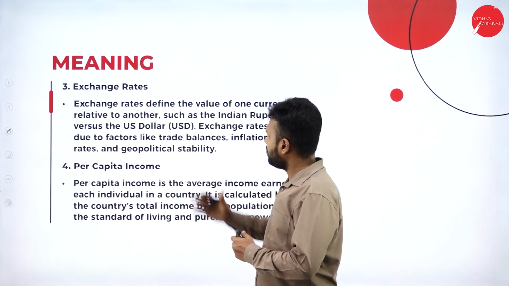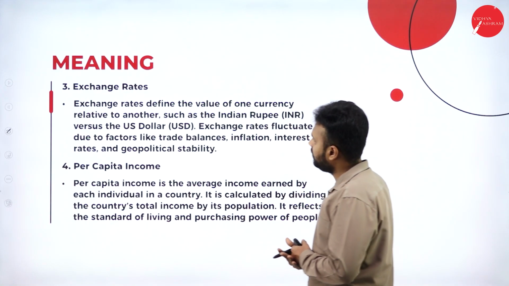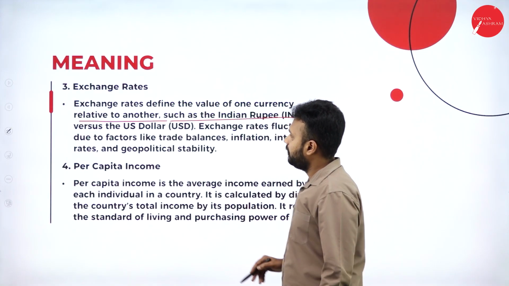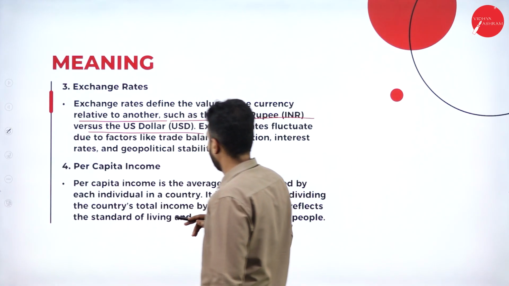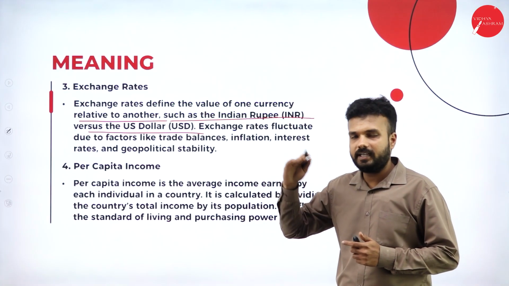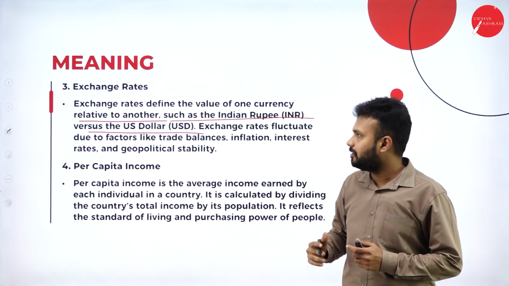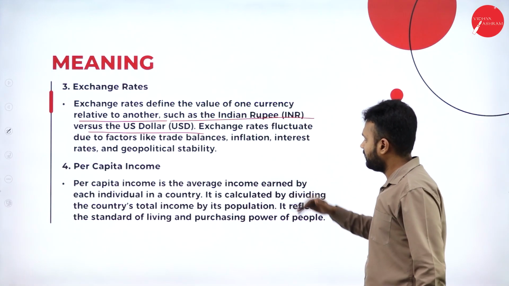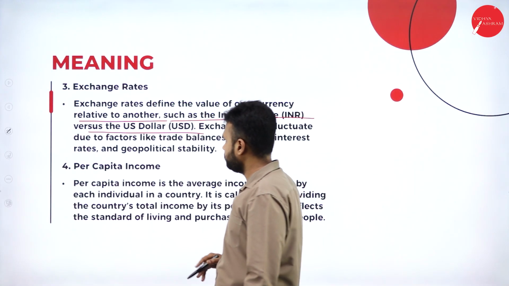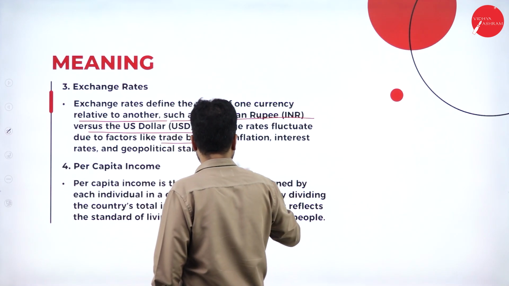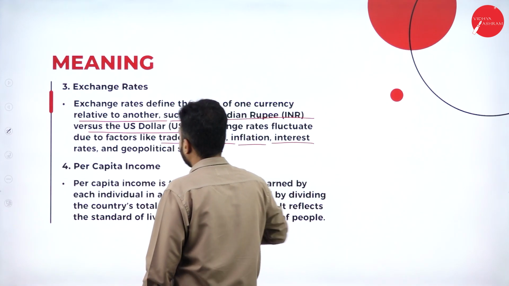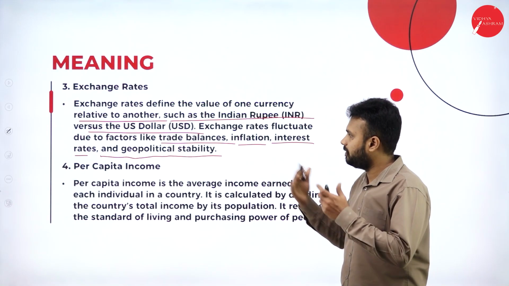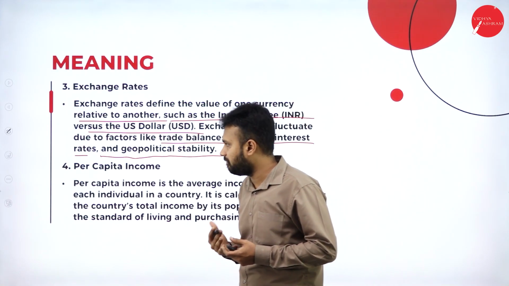Exchange rate. Exchange rate defines the value of one currency relative to another, such as the Indian rupee versus the US dollar. See, we are supposed to afford 90 plus rupees for 1 US dollar. So that we call the exchange value. We are going to exchange the rupee for the US dollar. Exchange rates fluctuate due to factors like trade balances, inflation, interest rates, and geopolitical stability. So based on these things, the rupee's value changes from time to time.